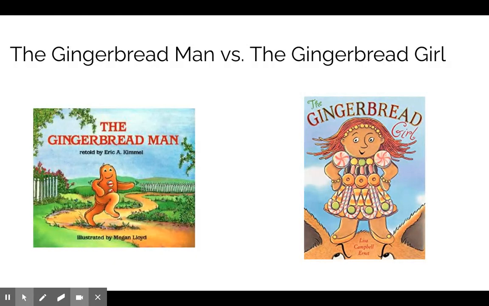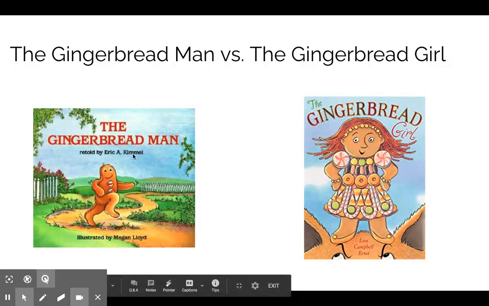So, the first thing I want to do is go through each story and talk about the main events that happened. We're going to talk about the characters, the setting, and then what happened. What were those major events? So let's talk about the Gingerbread Man first. The Gingerbread Man is always going to be on the left side of my screen.